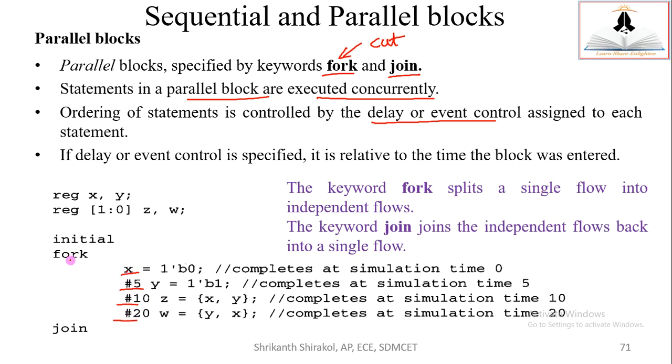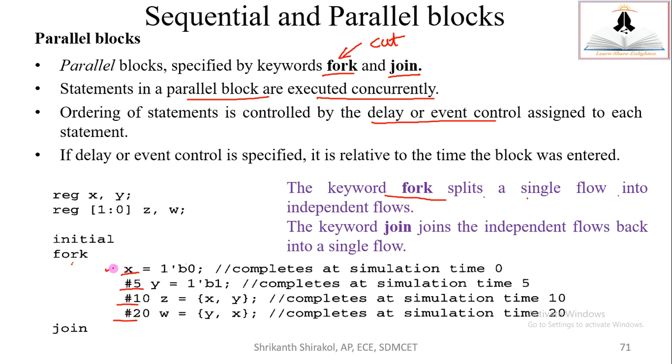Fork tells the compiler to treat the following four statements, because we have only four. If we had eight, then eight different ones. Okay, treat the following four single statements as independent flows, independent legs, I can say. Got it? So the keyword fork splits a single flow into independent flows. Here it was a single flow. Now it's split into four different flows, independent flows.